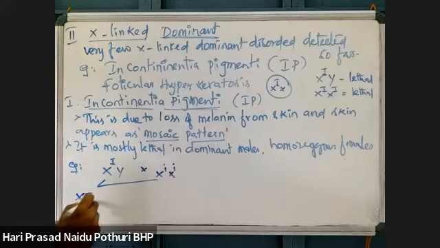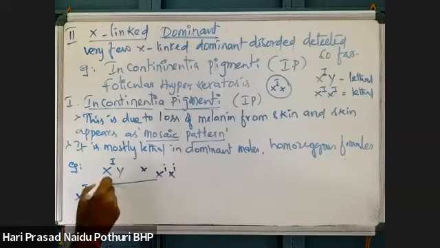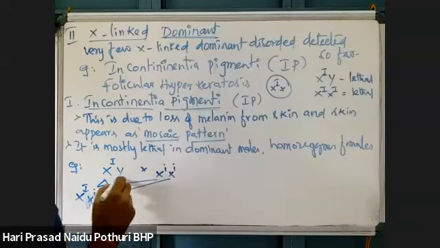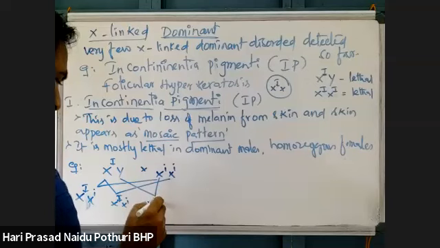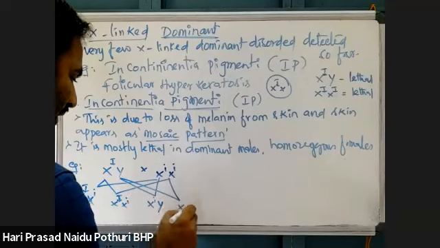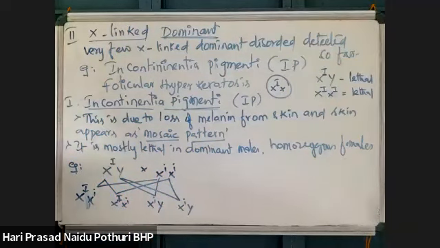X capital I, X small i, and X small i, Y. So what happens when the father is IP-affected and the mother is normal?